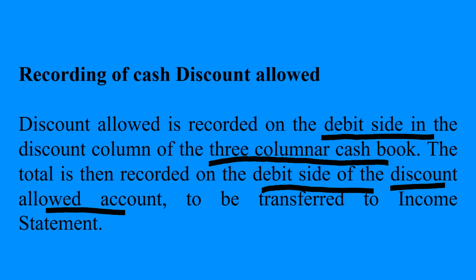But here there is no double entry. Be careful. The 3-column cash book we are going to take up in another chapter in detail. And also, the discount allowed account, which is found in the general ledger, will be recorded on the debit side. I mentioned earlier that there will be a negative impact on the profit. It will be transferred to the income statement to be recorded under expenses.